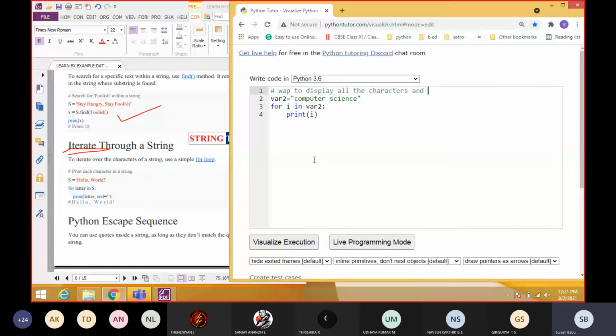Okay, this is the condition we need to use, capital letter or uppercase. Whenever the E comes, that E should be converted into uppercase. Okay, understood, everyone?